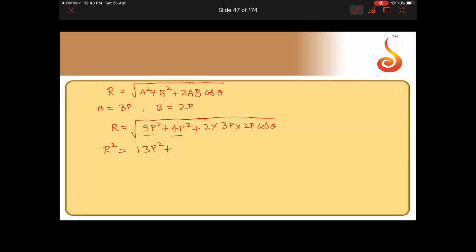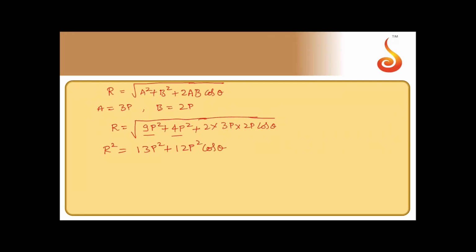So this will be 13P square plus 12P square cos theta. So this is what you get. Now what they have given: when the first force is doubled, then the resultant also gets doubled. When the first force is doubled, it will become 6P. B is retained at the same point, 2P. Now R becomes 2R, so R square becomes 4R square.